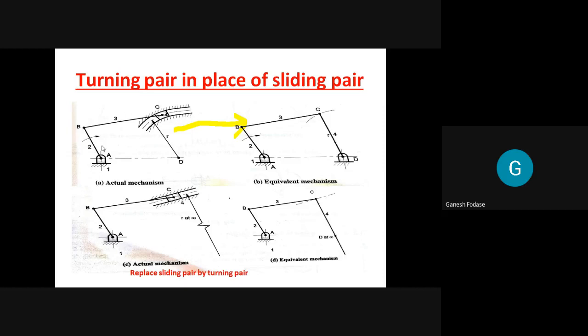Now you tell me how many links there are. This is not a link actually. You can see this is just shown with radius r. It is shown 4 links, sir. The curvature radius is r, it is not a link. This is shown as the center of rotation, the center of rotation of this curvature is d and its radius is r. So this is not a link. Links are up to 4 only. So how many links are here? 4. Yes, 4 links.